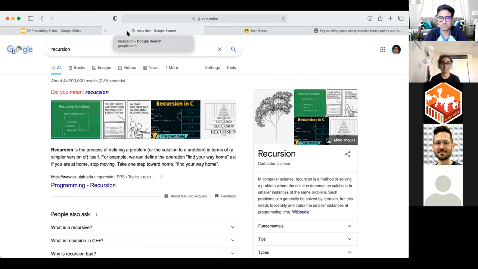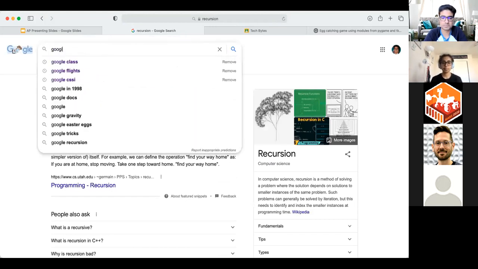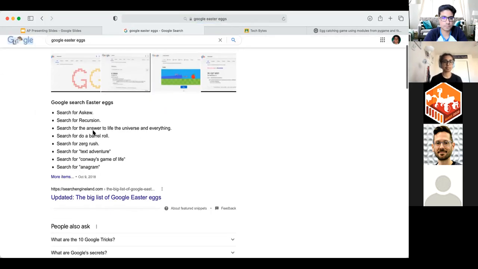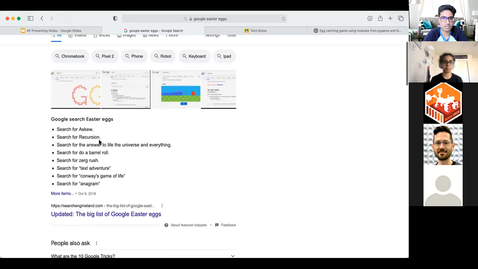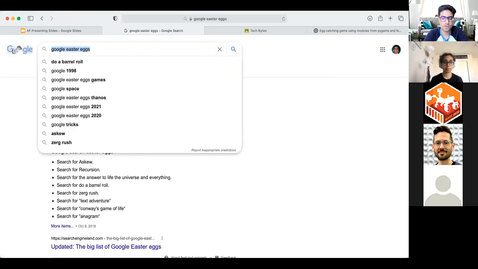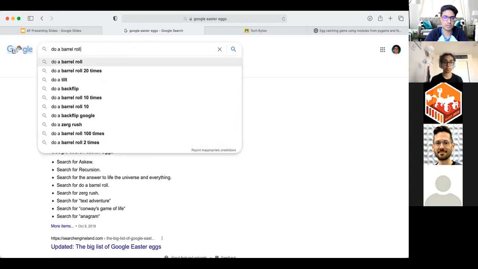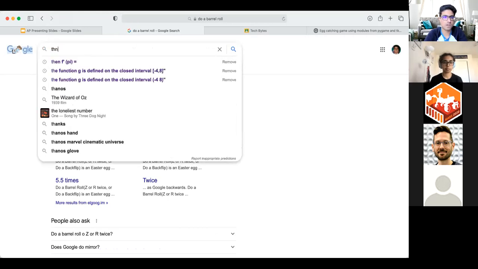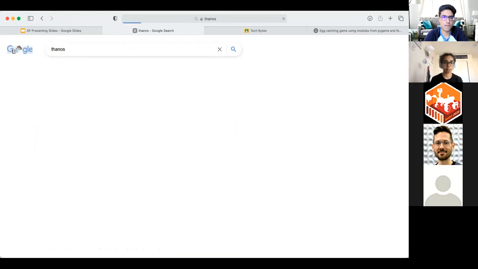Just search up Google Easter eggs. One time if you search Thanos and go to the Thanos picture and click the gauntlet, the words will disappear. That went away a few months ago or something. Oh yeah, I used to do a barrel roll. It used to work. Wait, go to the first link on there.